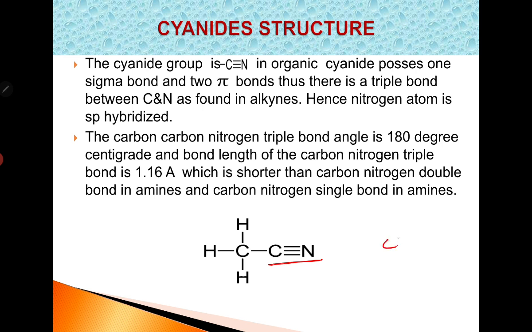In alkynes, triple bond is present between 2 carbon atoms. Therefore, here also nitrogen atom is sp hybridized as in alkynes. And the carbon-carbon-nitrogen bond angle is 180 degrees and bond length of the carbon nitrogen triple bond is 1.16 angstroms, which is shorter than carbon nitrogen double bond and carbon nitrogen single bond in amines.